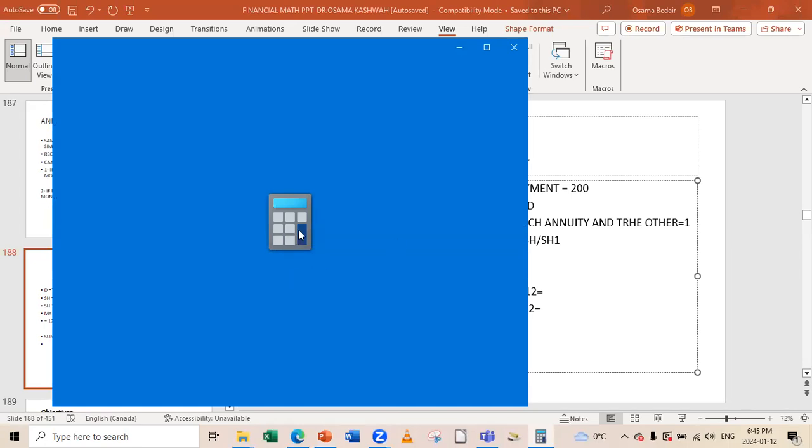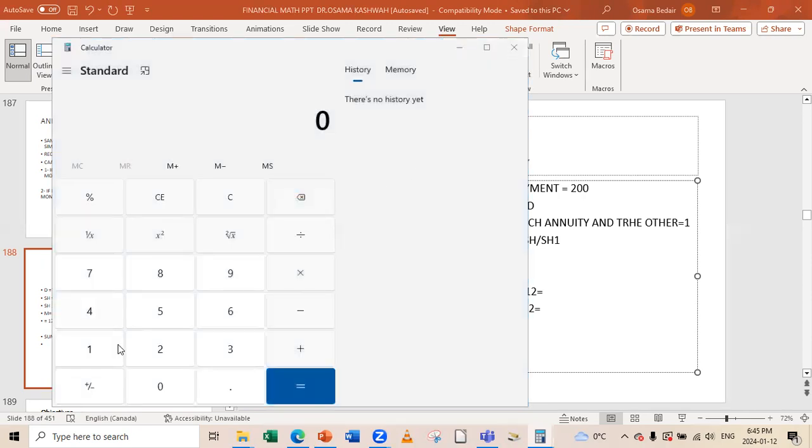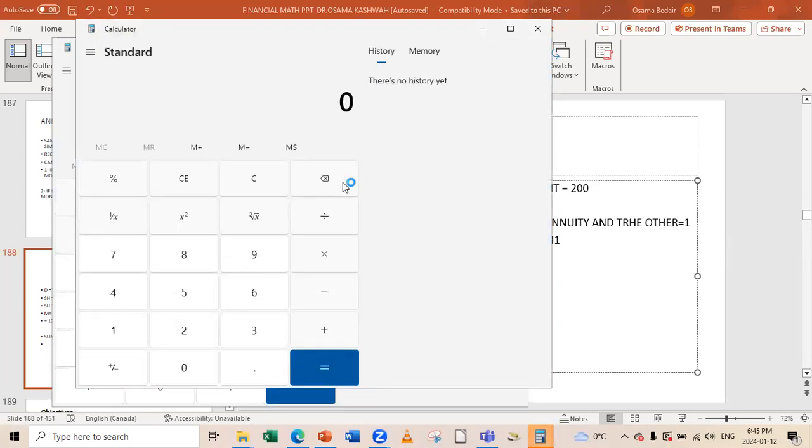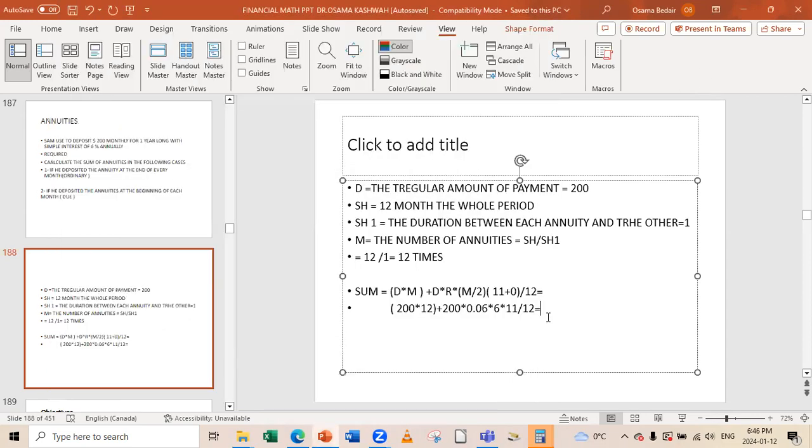So 200 times 0.06 times 6 times 11 divided by 12. That will give me $66.